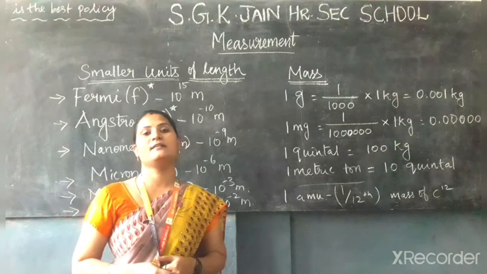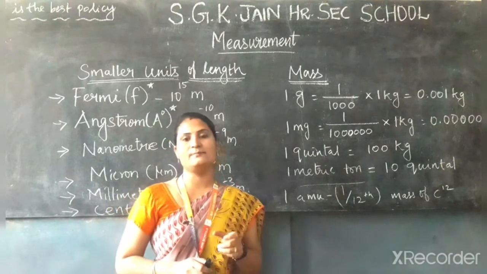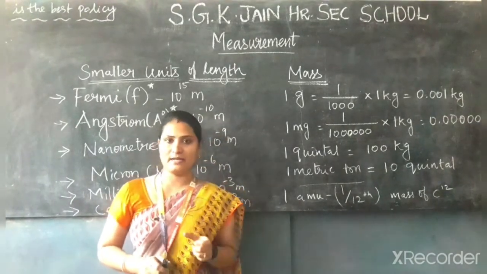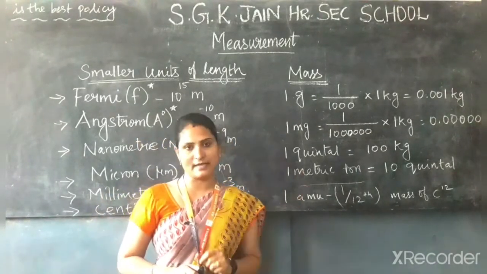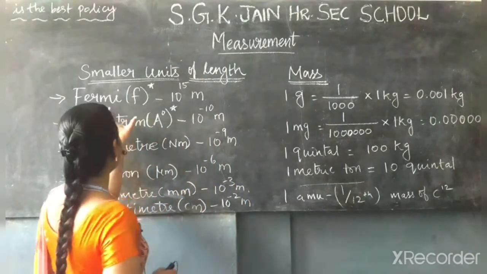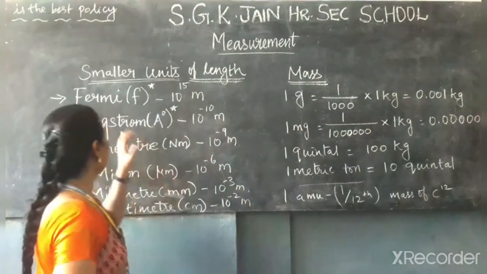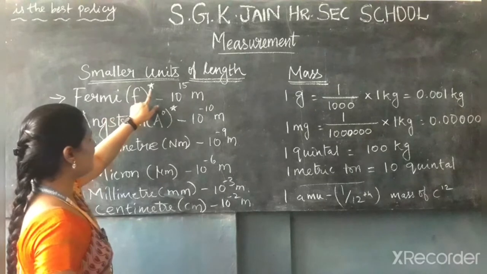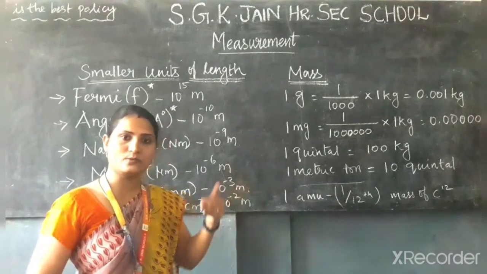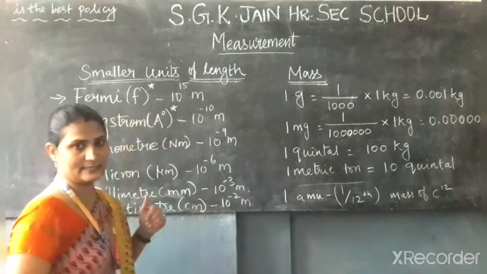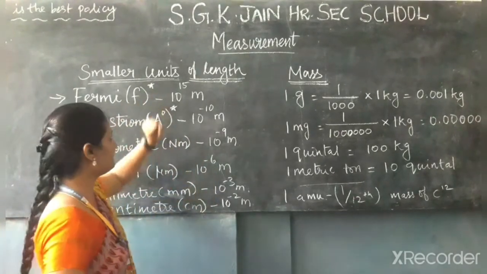In order to measure smaller quantities, such as the distance between 2 atoms in a molecule, the size of the nucleus, or wavelength, we can use the submultiples of 10. We can use the terms angstrom and Fermi. Here they have mentioned a star. The star means it is outside the SI units, but even though we are accepting these quantities, that is why it is mentioned with a star.